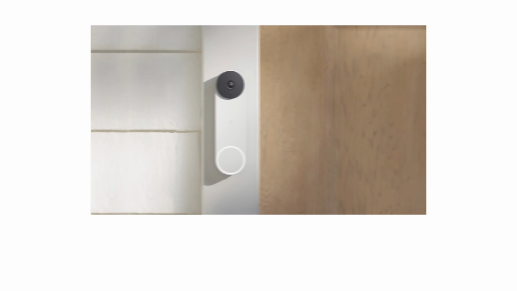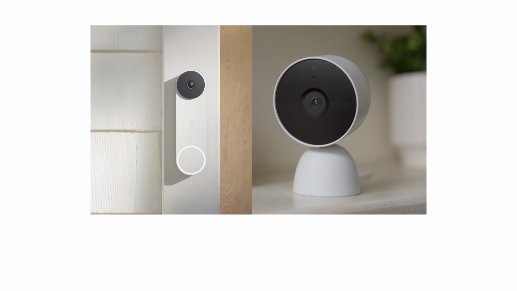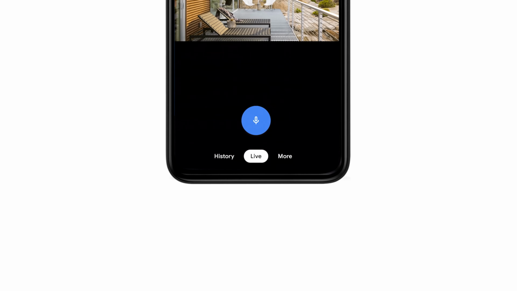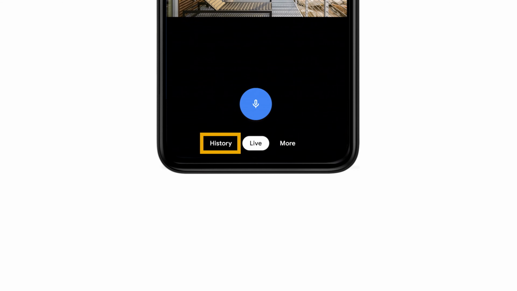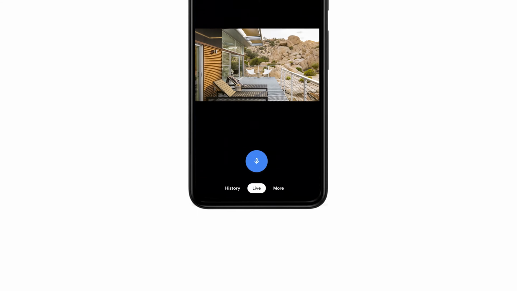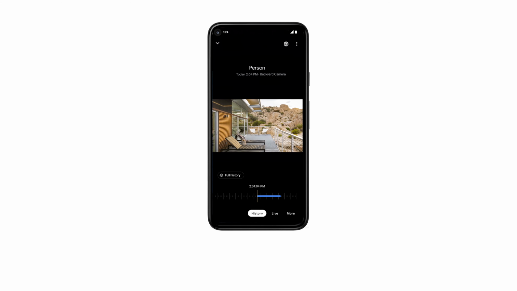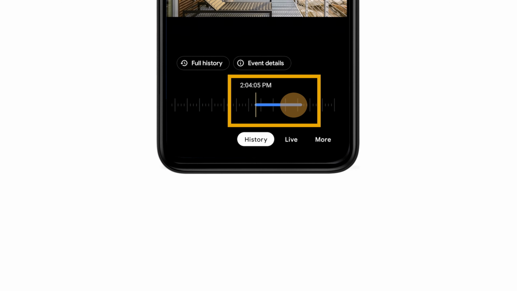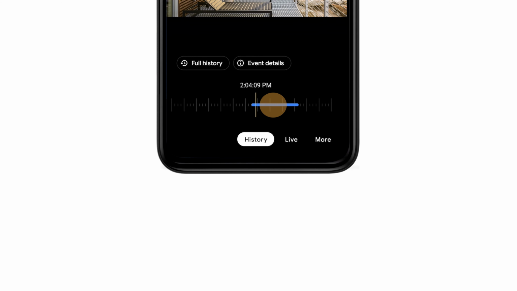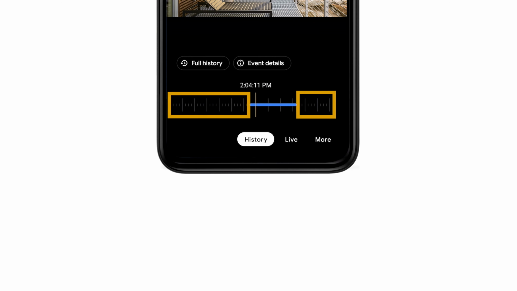Your Google Nest Cam and Nest Doorbell store video securely in the cloud, so you can access it anytime. The length of time footage is stored depends on the storage plan you have for your camera or doorbell. To view recorded events, tap History. Slide your finger over the timeline. Recorded events appear blue. Gaps appear in the timeline when no activity occurs.